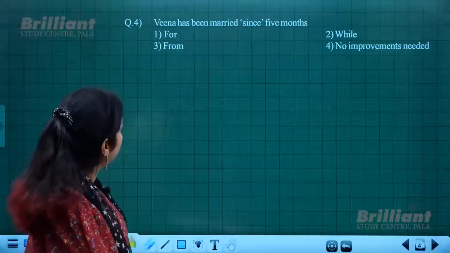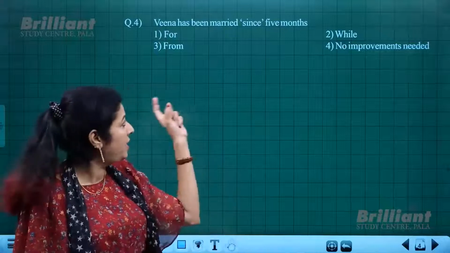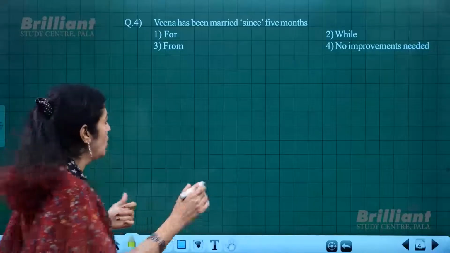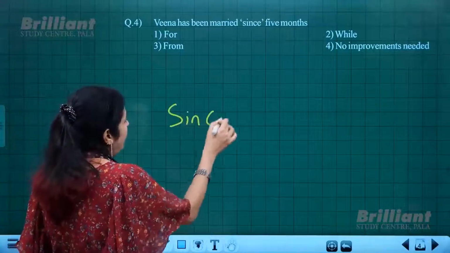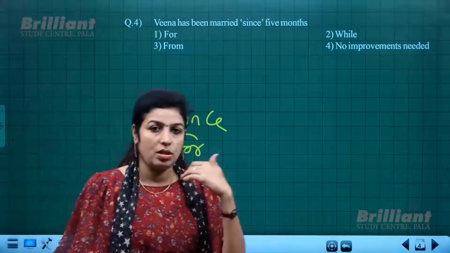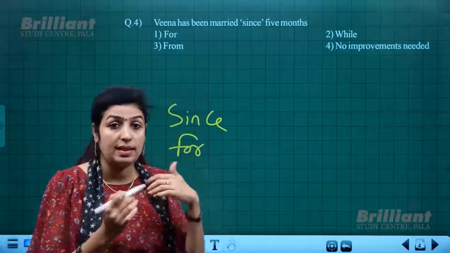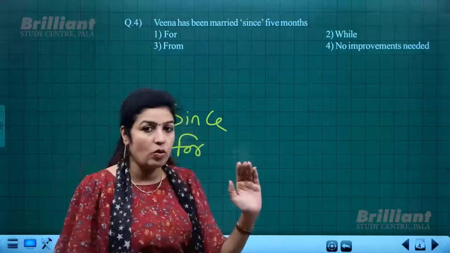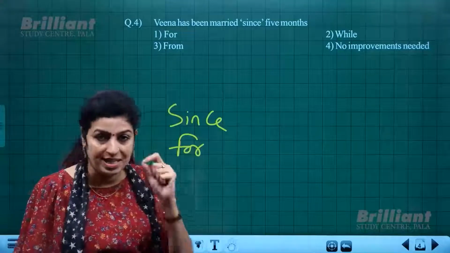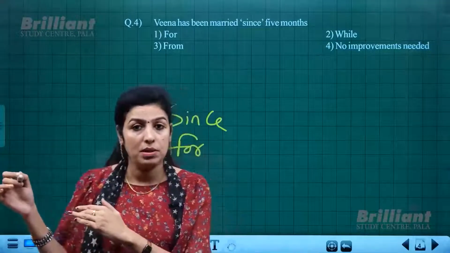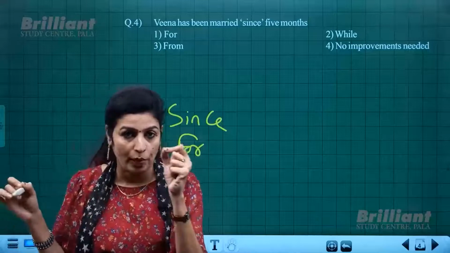Next is, Veena has been married since 5 months. So what is given in single inverted comma? That "since" is given. According to the rules of using since and for, these are two words with which we denote time. These are time denoting words in certain contexts. So since stands for a particular, exact point of time. When I say that it has been raining since morning, that means from that exact point, morning time.